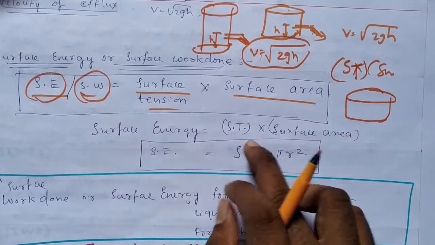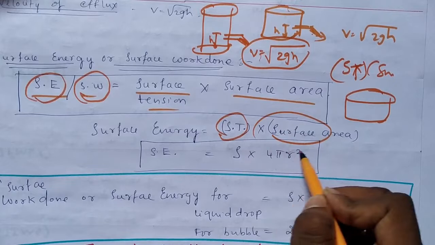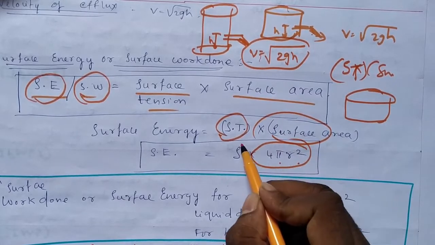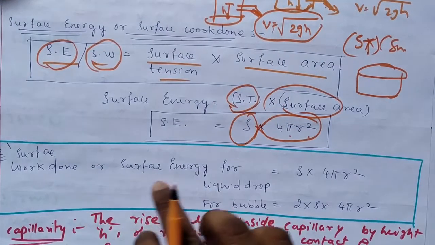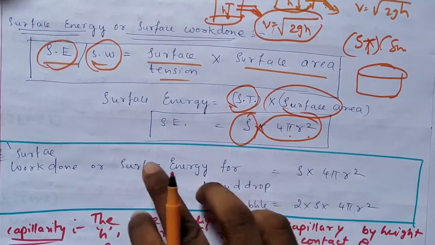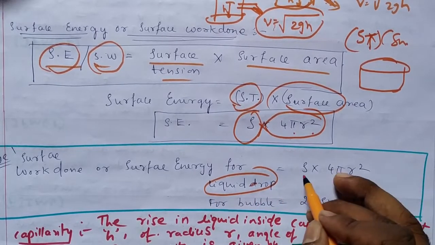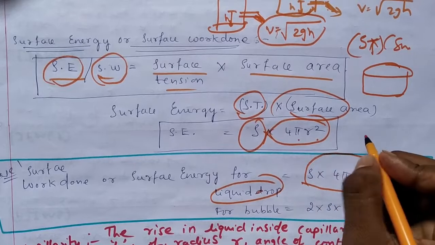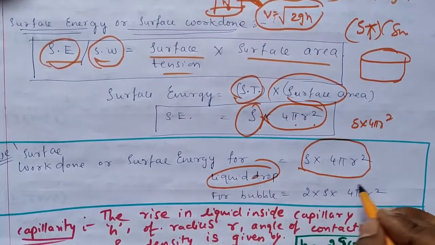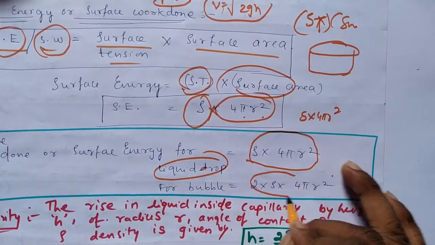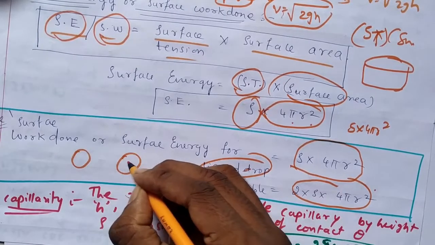In case of surface energy or surface work done, as I have told you, it is surface tension into surface area. Surface area is spherical, so it is 4 pi r square, and surface tension is S. So work done in case of a liquid drop or water drop is S into 4 pi r square, whereas in the case of a bubble it will be 2 into S into 4 pi r square, because a liquid drop has only one surface whereas a bubble has two surfaces.